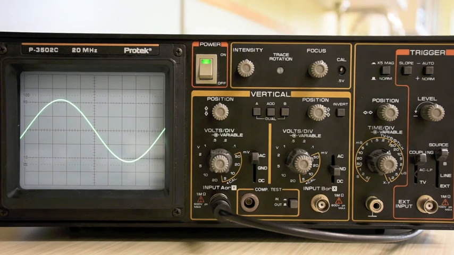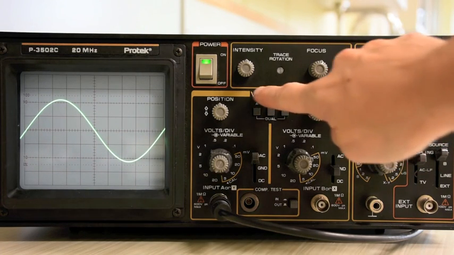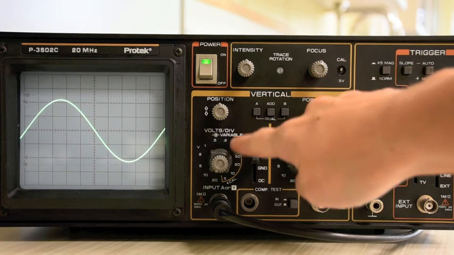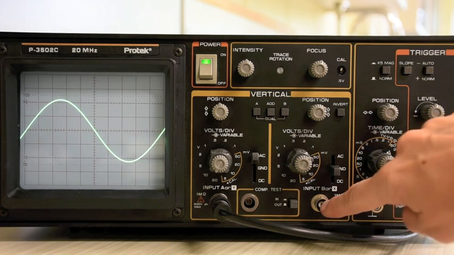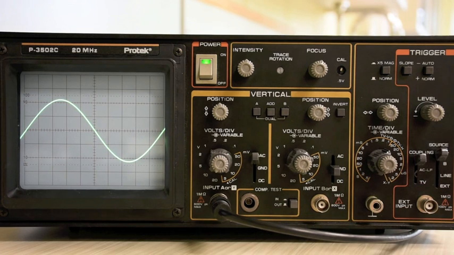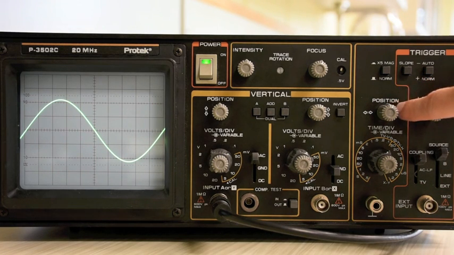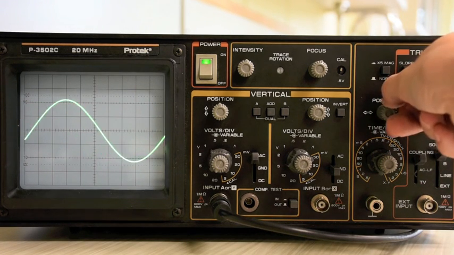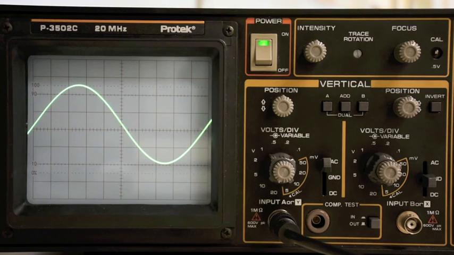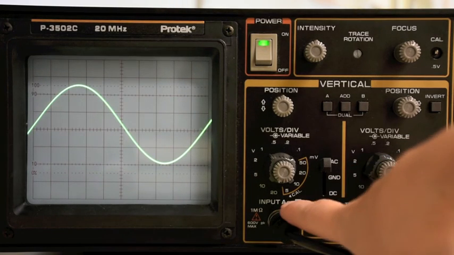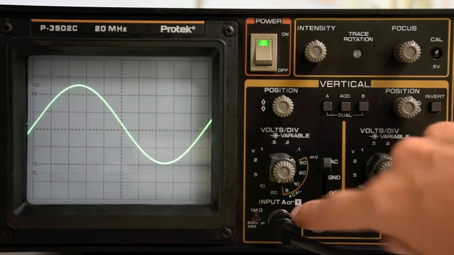The controls on the oscilloscope are divided into two main sections. The vertical section controls the voltage scale. Notice that there can be up to two input sources on this oscilloscope, called A and B. The horizontal section controls the time scale. In the example shown here, only one source is connected in input A.